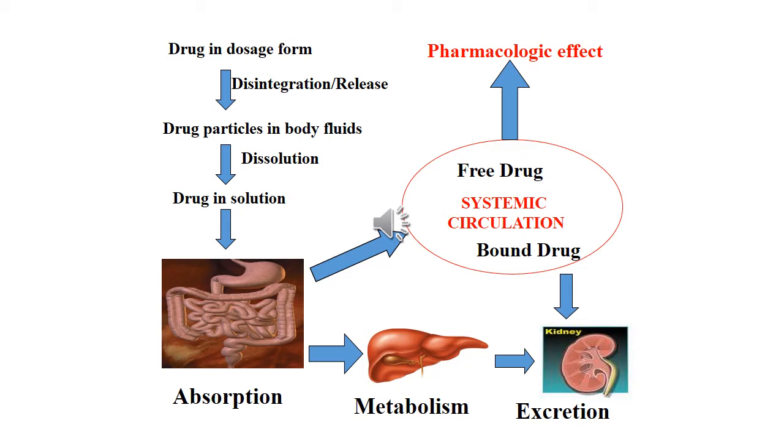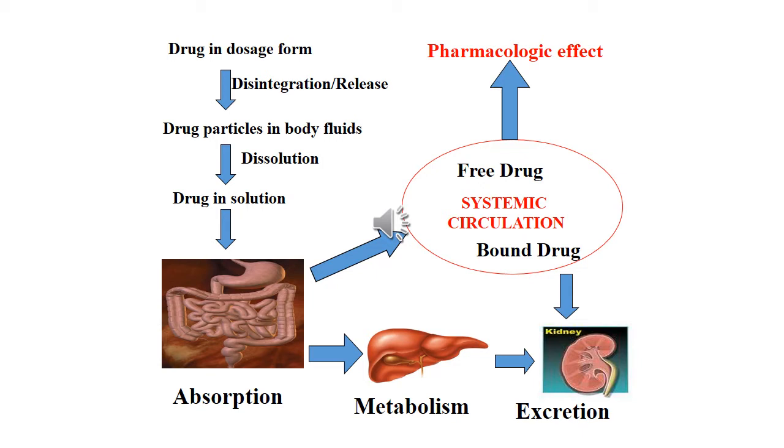Of the drug which reaches the systemic circulation, some amount, the free drug, causes the pharmacological effect of the drug, and the bound drug gets bound with the plasma proteins. If the drug binds with the plasma proteins, the effect will be slow.